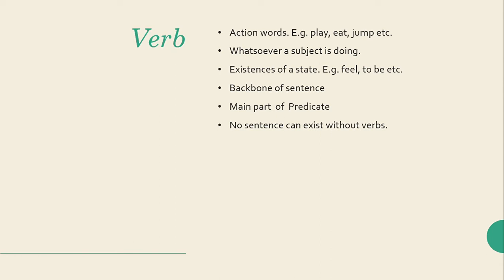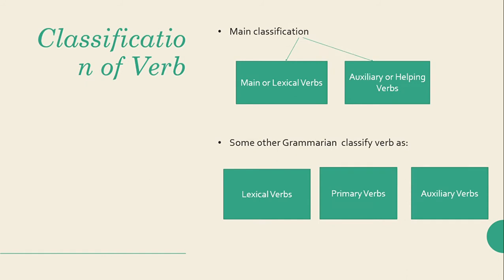So let's move towards the classification of verbs. The main classification is the main or lexical verbs and auxiliary verbs, but there are many other grammarians who say that there are three classifications of verbs, that is lexical verbs, primary verbs, and auxiliary verbs.